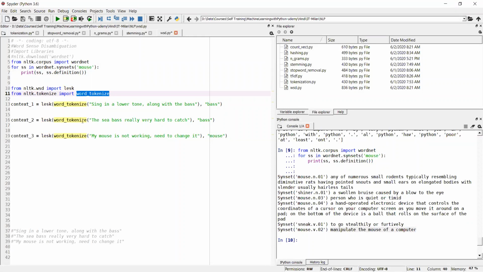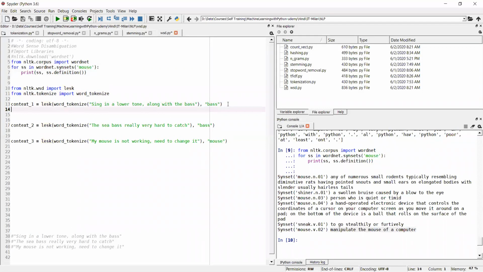I have given one sentence related to bass: sing in a lower tone along with the bass. So this is related to sound. I am using the word bass in the context of music. Let's print and see what context it is identifying.